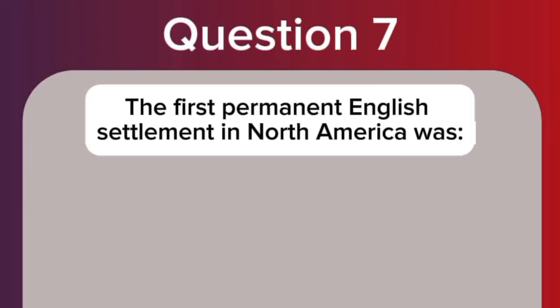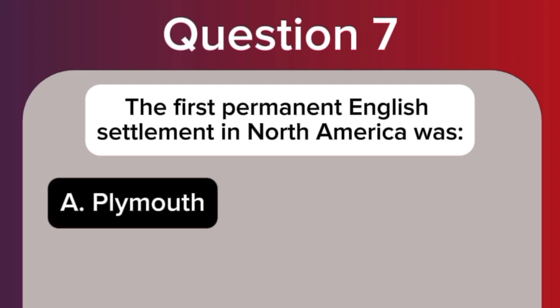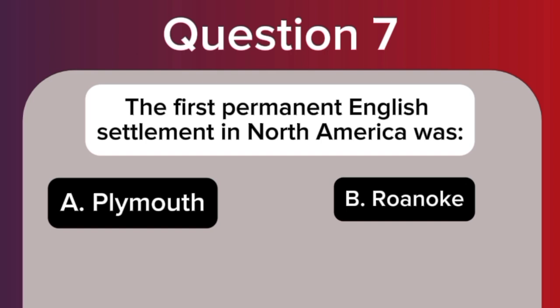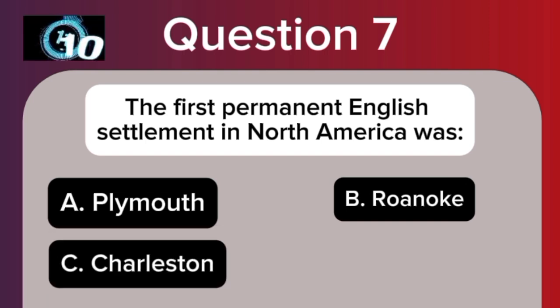Question 7. The first permanent English settlement in North America was A. Plymouth. B. Roanoke. C. Charleston. D. Jamestown.